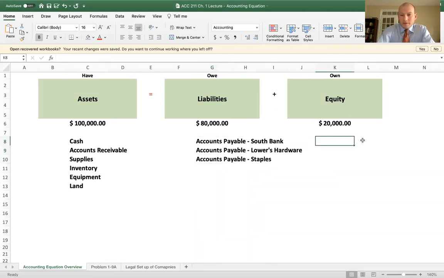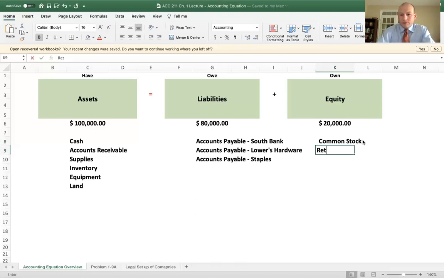Under equity, we're going to have what we call common stock. Common stock represents ownership in the company. If you own stock in a company, for example, my grandfather owned stock in Walmart. He is an owner of Walmart, a very small percentage owner. He barely owns any percentage of the company, but he is an owner nonetheless. So common stock is to track the ownership.